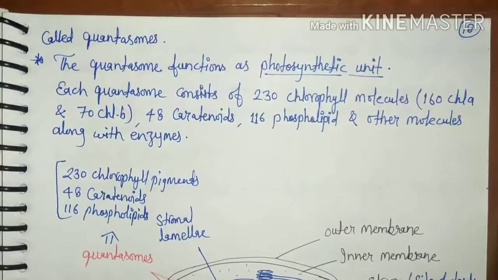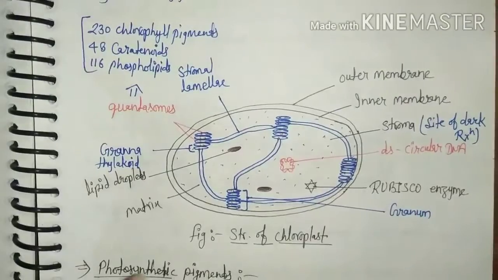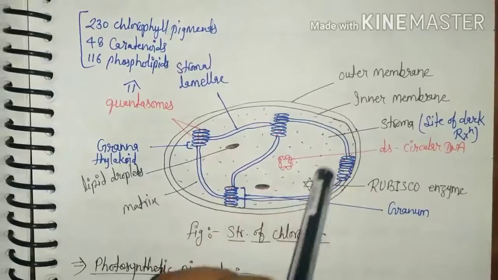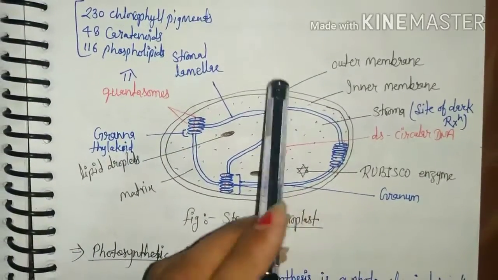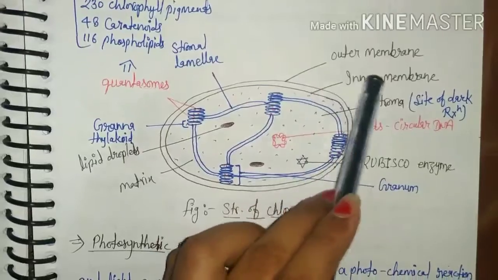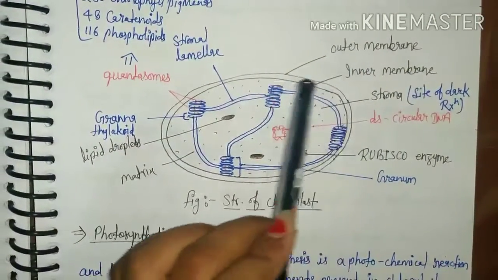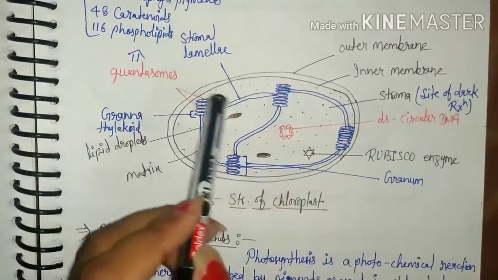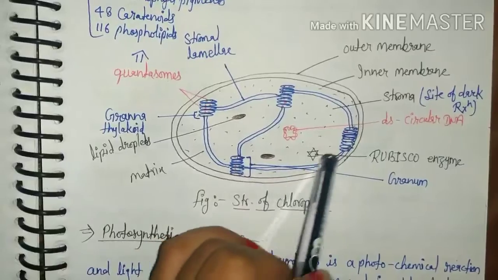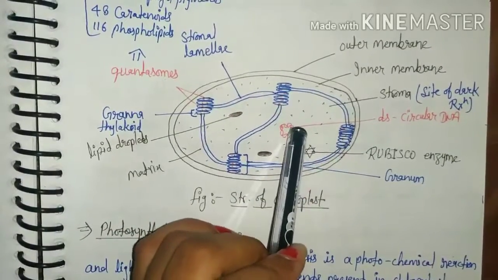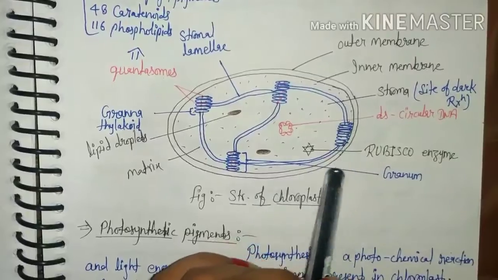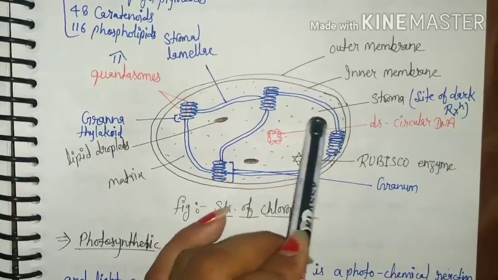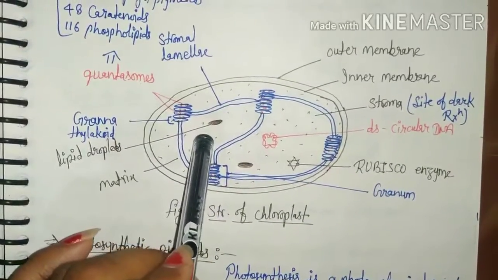Let's see structure of chloroplast. Structure of chloroplast is like this shape. It is the outer membrane and inner membrane. So it is the double membranous cell organelle. And matrix of chloroplast divided into two regions, stroma and grana. Stroma is the fluid part.